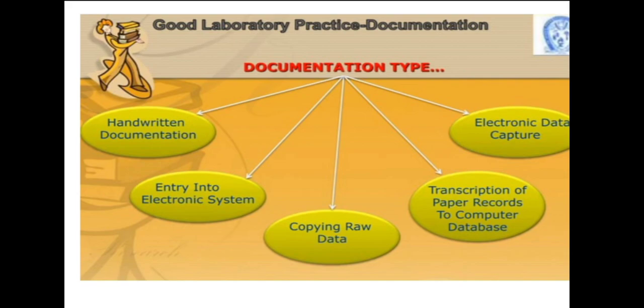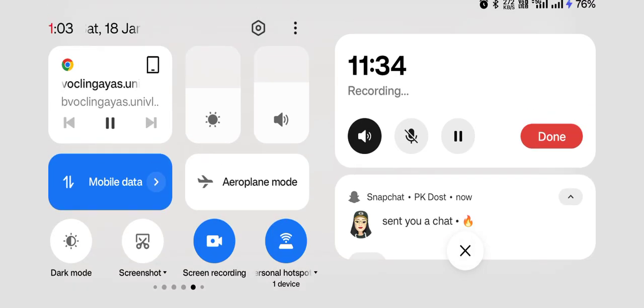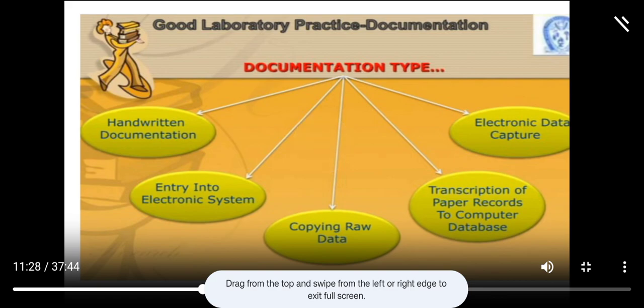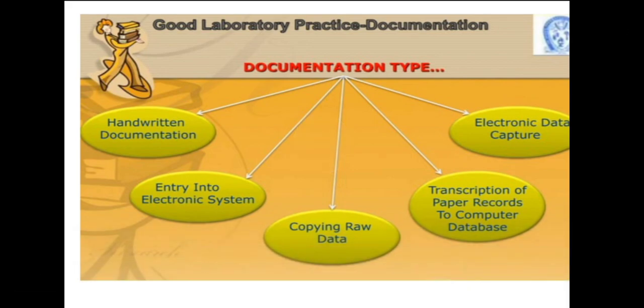Okay. Next is copying the raw data. Next is transcription of the paper record to the computer database. Okay, that is also, all the information is transcribed to the computer database. That is an easy way, and it will take less space. Next is electronic data capture.